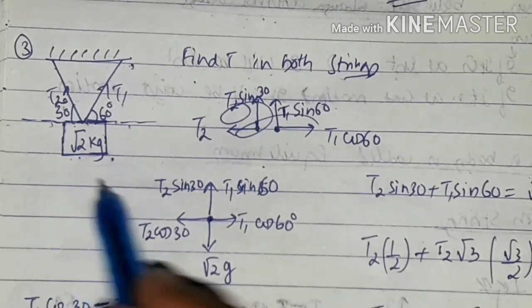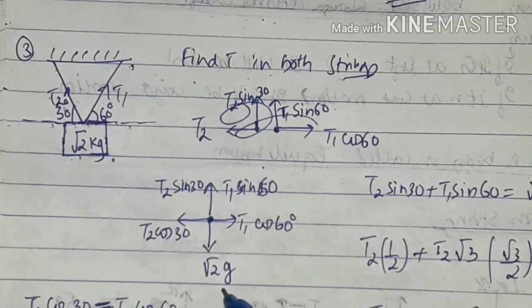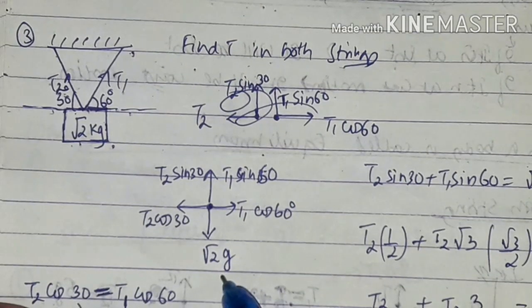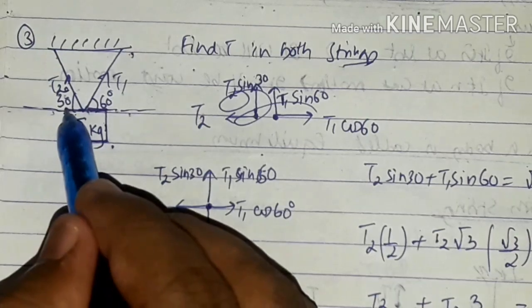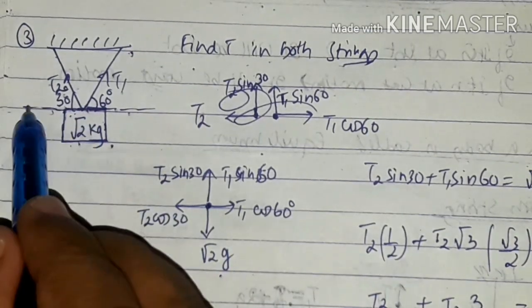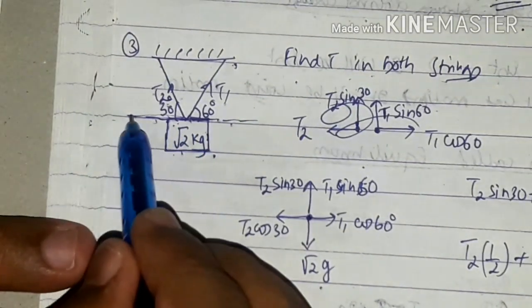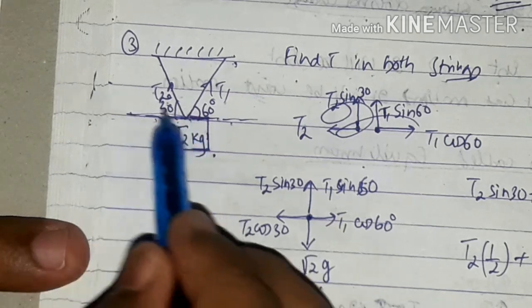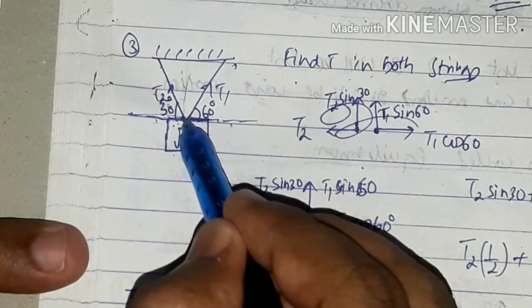Now, by virtue of mass, root 2 g, a downward force will be there. That is m into g, root 2 into g. Okay, we wrote it. Now, resolve this into components first. This is 30 degree, so T2 is at 30 degree this side. So we can take this force as T2 cos 30. And if you resolve it perpendicularly, how much can you take it as? It is T2 sin 30.